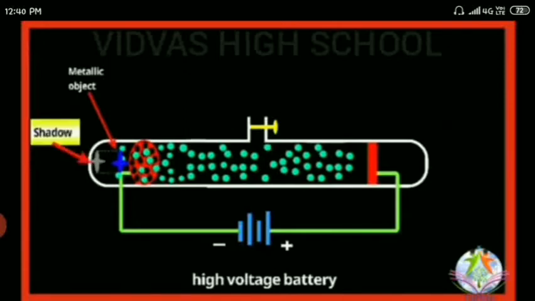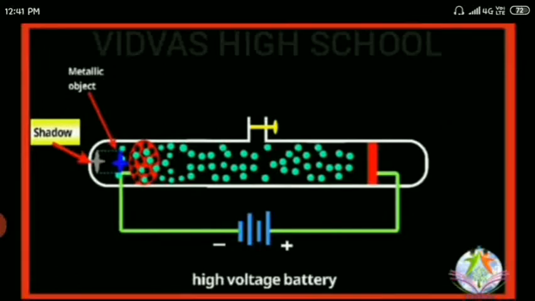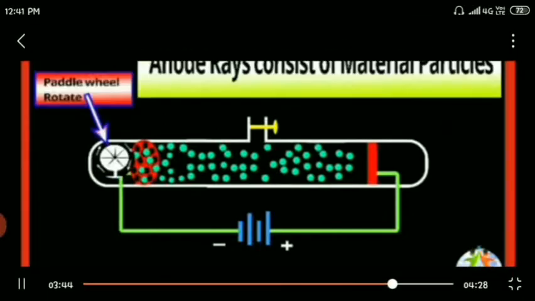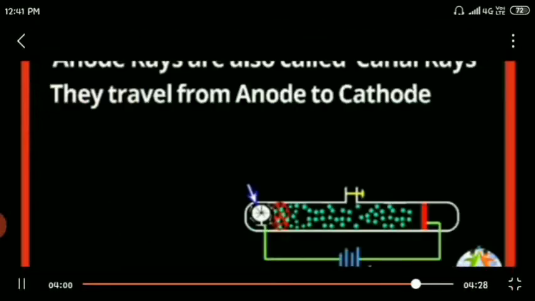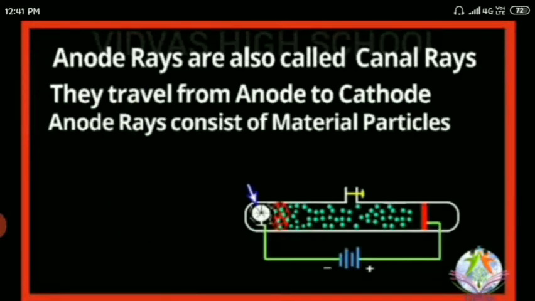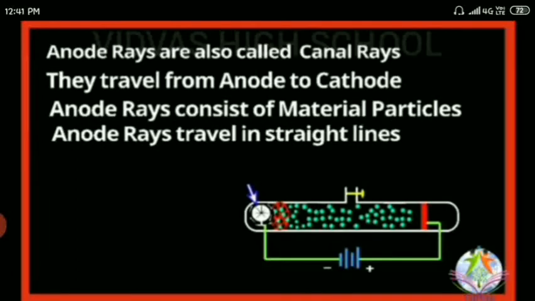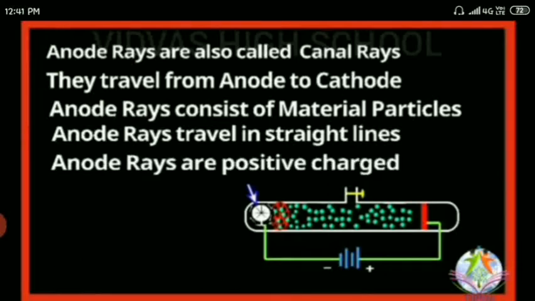The properties of anode rays are the same as the properties of cathode rays. Anode rays are called canal rays. As they pass through the holes, they travel from anode to cathode. Anode rays consist of material particles. This was said after the rotation of the paddle wheel. Anode rays move in a straight line, and they made that paddle wheel rotate.